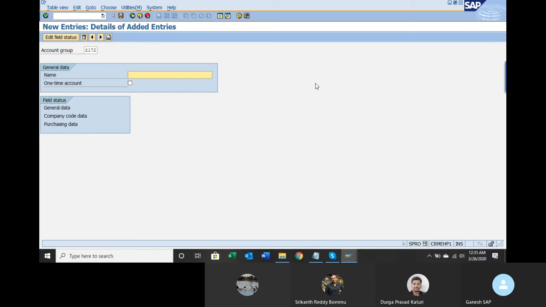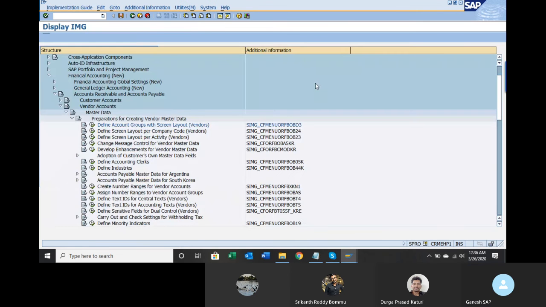Z172, 1710 service vendor group. Save it, go out, then go to number ranges. Create number ranges for vendor account groups, XKN1.